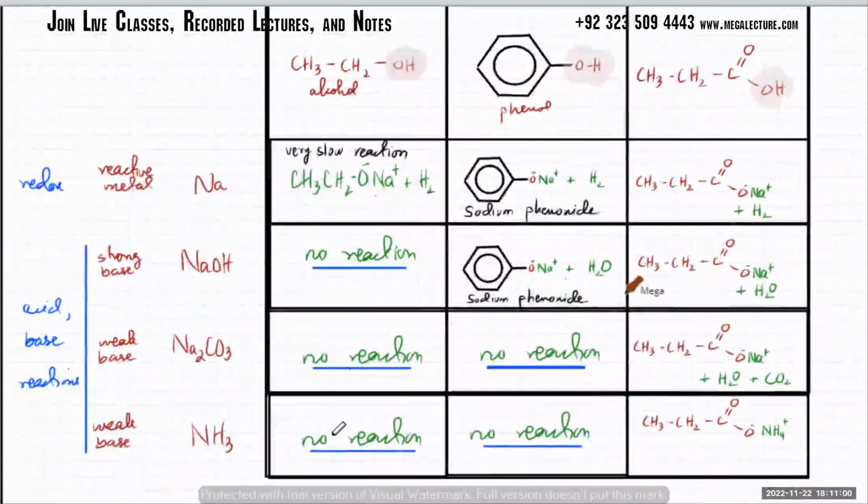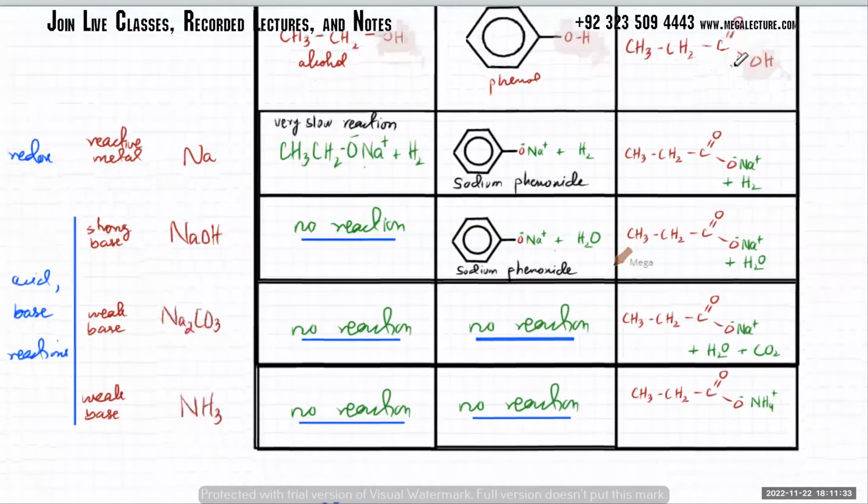Now phenols are not as strong an acid, so they don't react with weak bases like carbonates, and with ammonia they don't react. Then you have finally carboxylic acids. Carboxylic acids are your typical acids. They undergo all the reactions. They're the strongest acids, relatively speaking. They will react with sodium metal to form salt plus H2. They will react with NaOH to form salt plus water. They will react with a weak base, which is a carbonate, and they will form salt, water, and carbon dioxide. With ammonia they will react and form an ammonium salt as well. ठीक है? So these are your strongest acids.